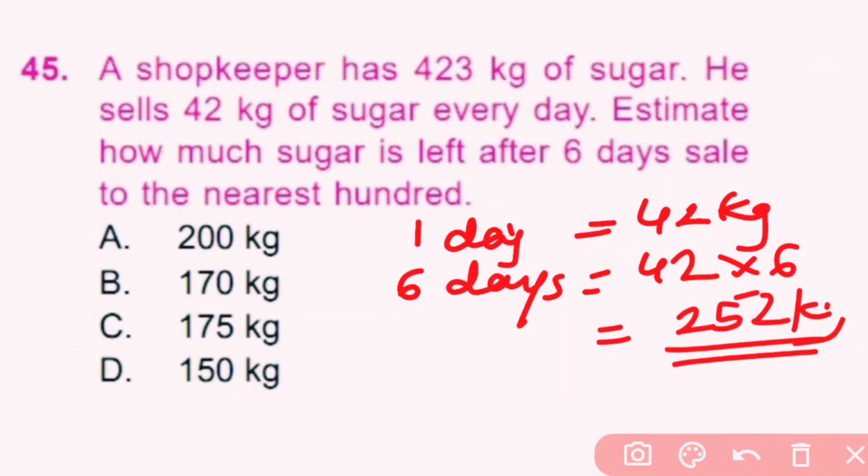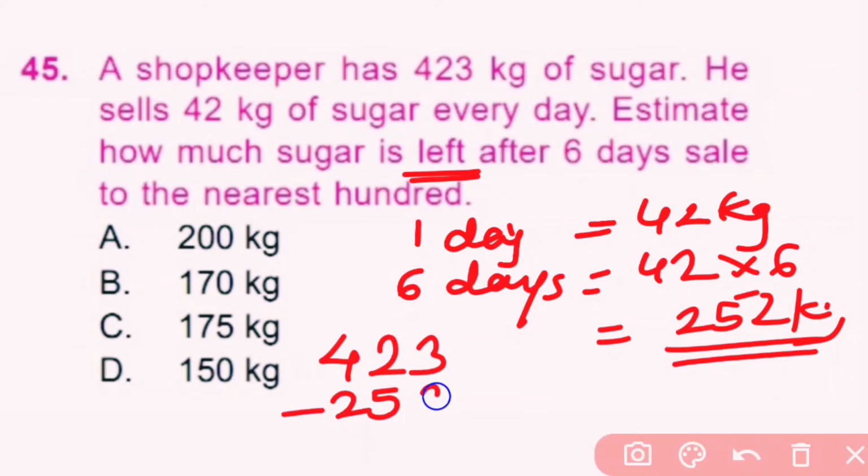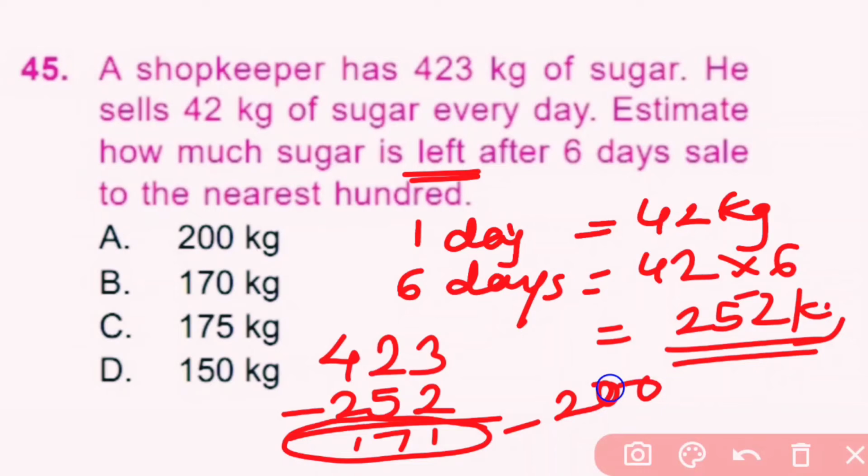We want the left amount, so we subtract 423 minus 252, which is equal to 171. 171 is left after 6 days of sales, and now we want to round off this figure to the nearest 100. 171 to the nearest 100 will be 200. So here A is the correct answer.